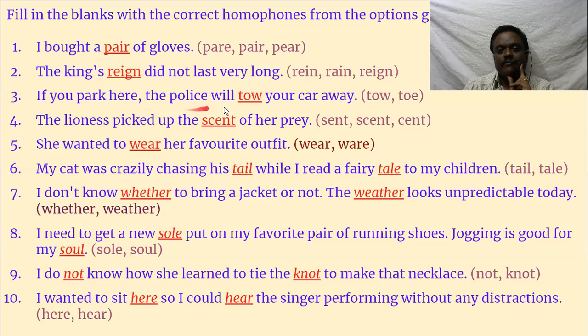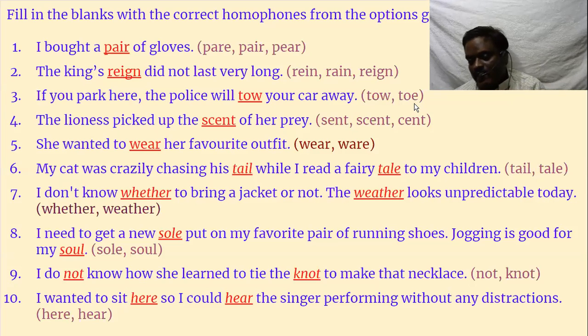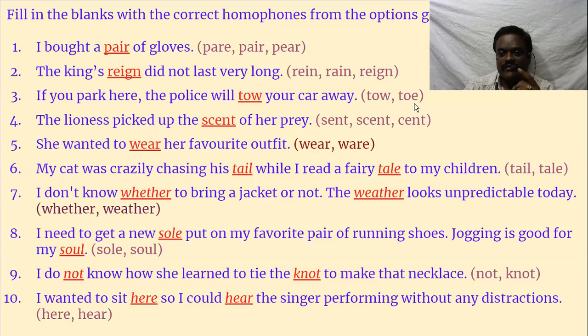If you park here, the police will dash. What is this? Tow. Tow your car away. Here, tow, T-O-W, or T-O-E. Toes means, tip to toe, top to toe, we say. Toes are the last part of our legs. Then toe is also called toe. So what happens when you park your car somewhere? What do the police do? The police van will come and they pick the car and they tow it away. Even if it is locked, they tow it away.